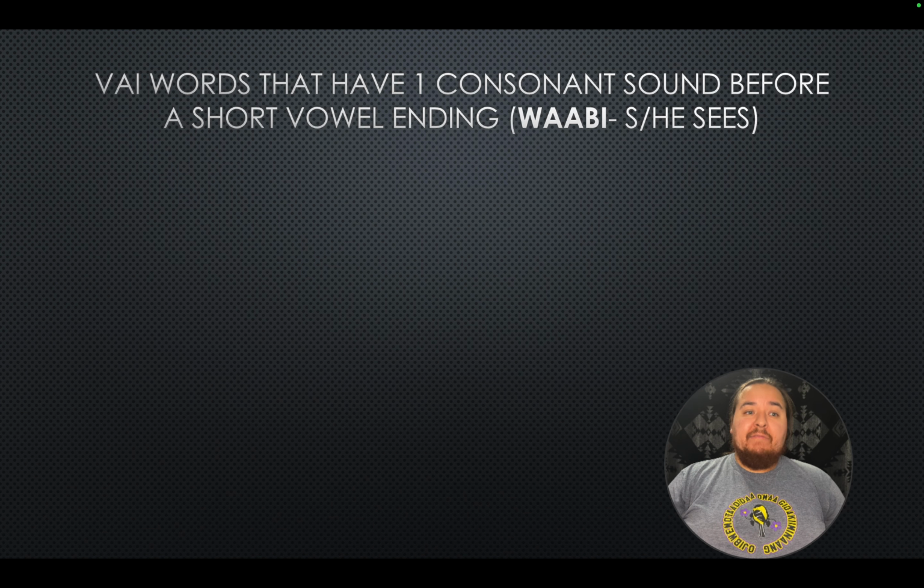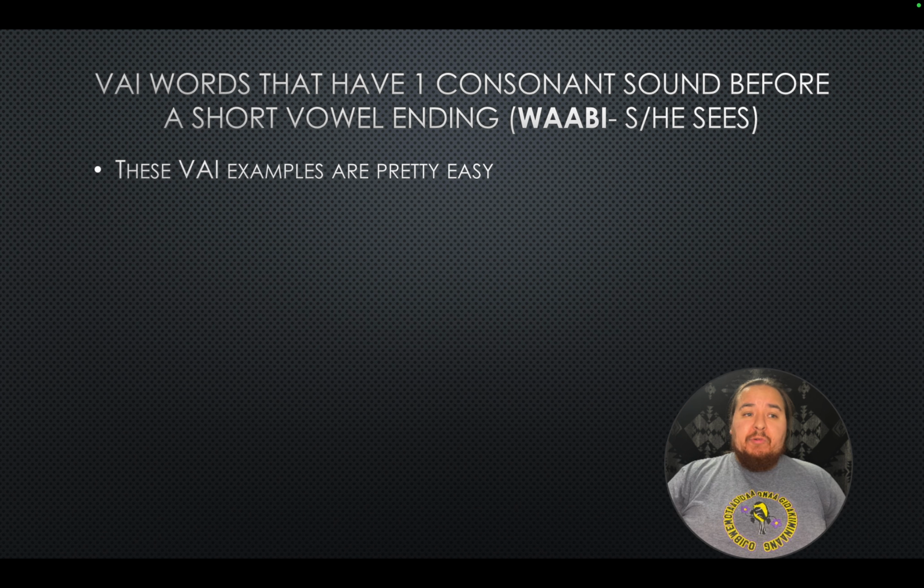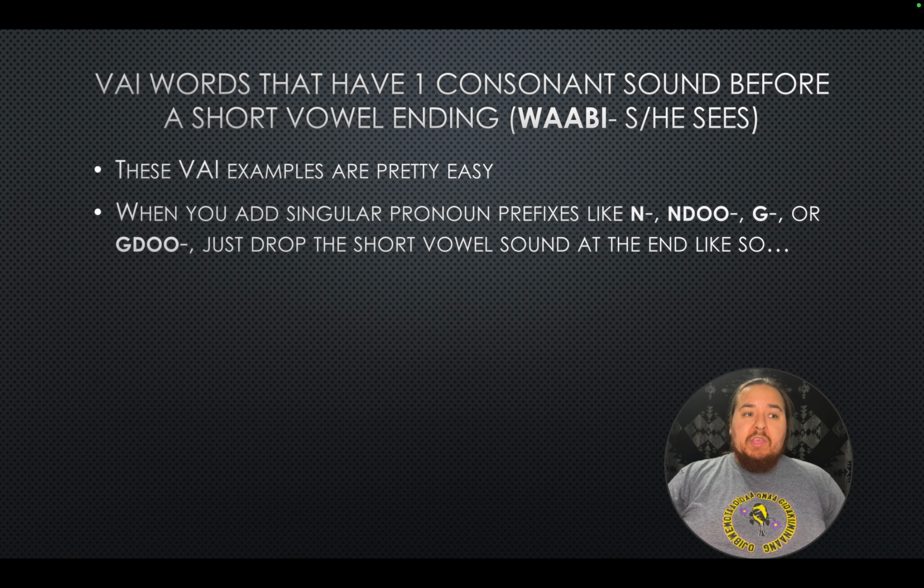So VAI words that have one consonant sound before their short vowel ending, we're using wabi as an example. These examples are pretty easy. When you add a singular pronoun prefix like n, do, ge, or gedo, simply drop the short vowel sound at the end, like so. Wabe, she or he sees.